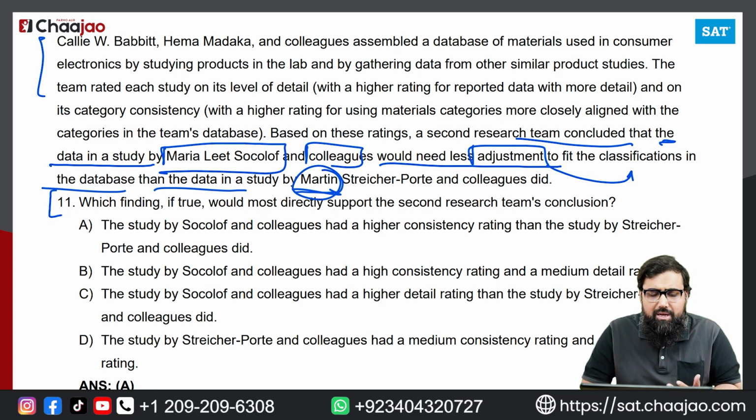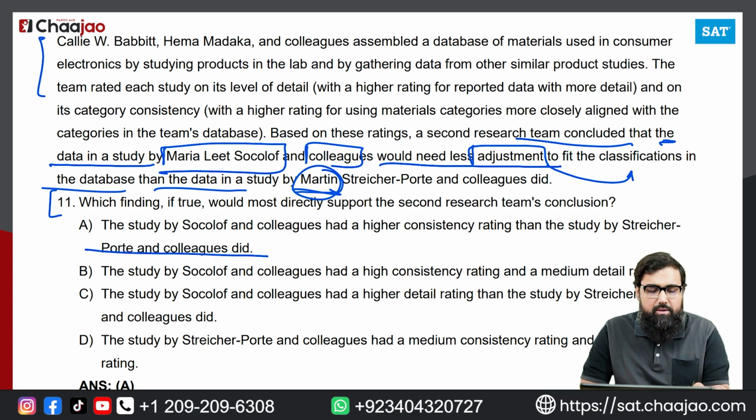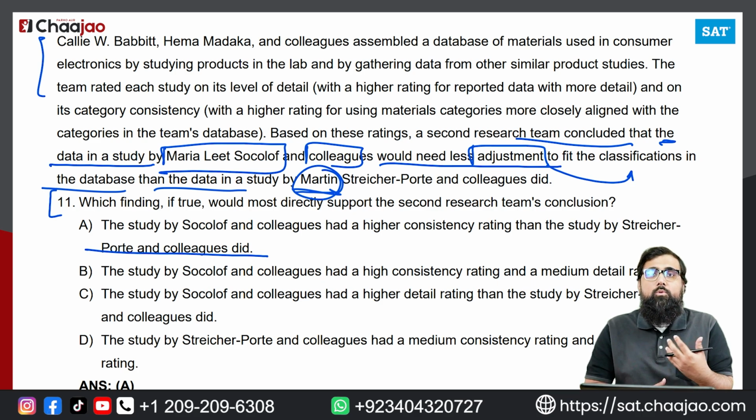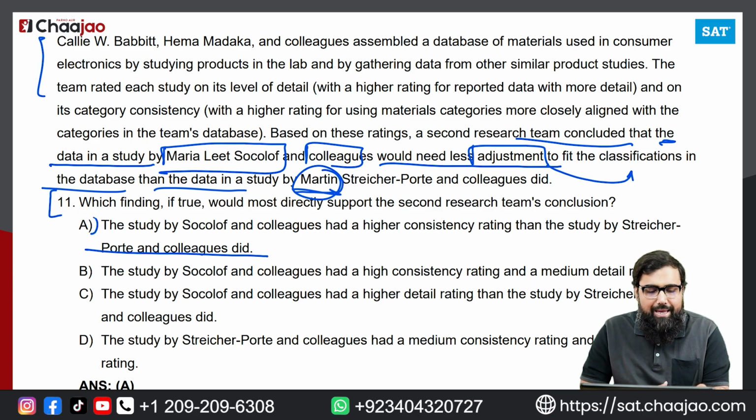If you look at option A, it says the study of 𝗂𝐺𝐸 and colleagues had a higher consistency rating than the study by 𝗂𝐺𝐸 and colleagues did, right? Because it needed less adjustment, that means it had more consistency. Same thing, a little bit different in words, right? If you need less adjustment, that means you have more consistency. If you need more adjustment, that means you have less consistency. That is how it goes. That is why A looks to be the best answer.